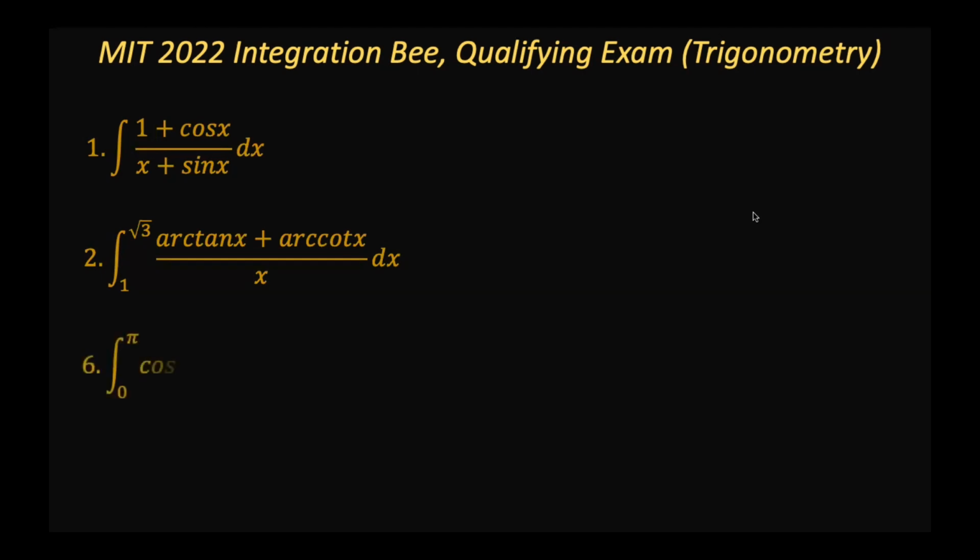The next problem after that was problem number 6, and that is the definite integral from 0 to pi of cosine of (x plus cosine x). And the last problem is an indefinite integral of x to the power 3 times sine of (x squared).